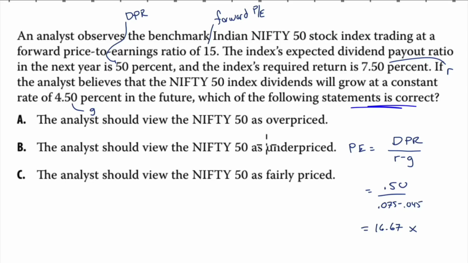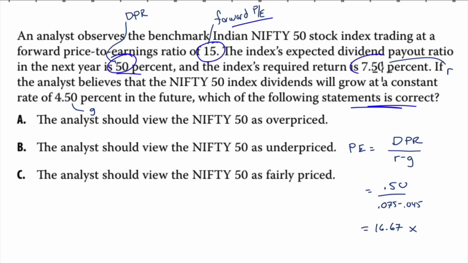An analyst observes the benchmark Indian Nifty 50 stock index trading at a forward price to earnings ratio of 15. There's our forward PE. The index's expected dividend payout ratio in the next 5 years is 50%. There's our DPR. And the index's required return is 7.5%. There is our R. If the analyst believes the Nifty 50 index dividends will grow at a constant rate of 4.5% in the future, which of the following statements is correct? We have to determine whether the index is fairly priced, overpriced, or underpriced.